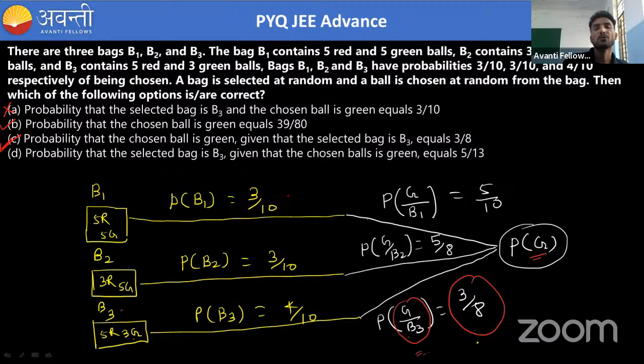Okay, so now the last one: the probability that the selected bag is B3 given that the chosen ball is green. Meaning first we have chosen a ball, we have got green. So what is the probability that this green ball comes from B3?